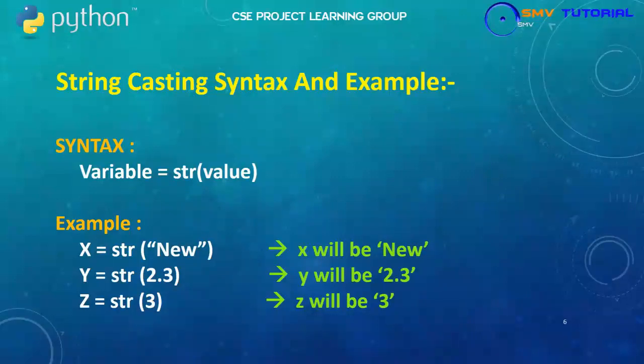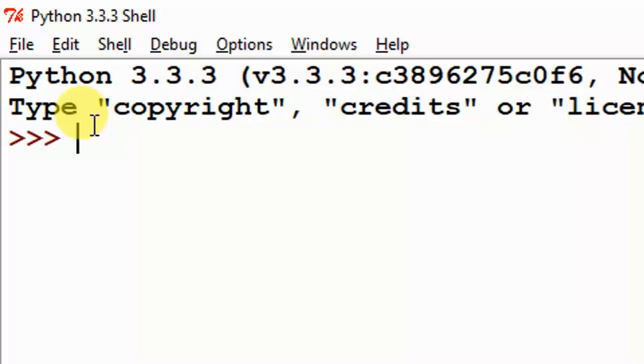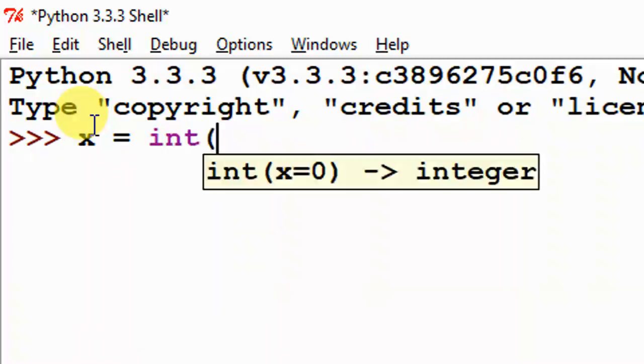So I am opening Python IDLE. In this video I am using Python shell mode. First I am giving an integer casting example. I create x variable equal to int of 2.4.